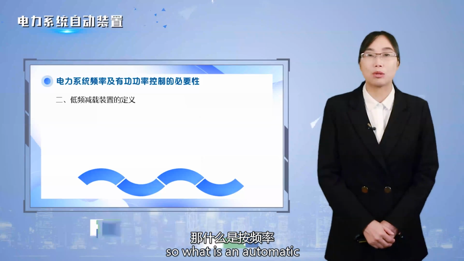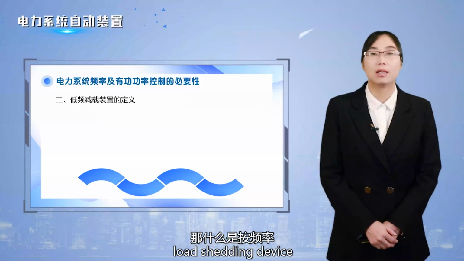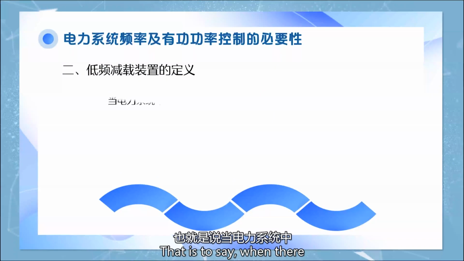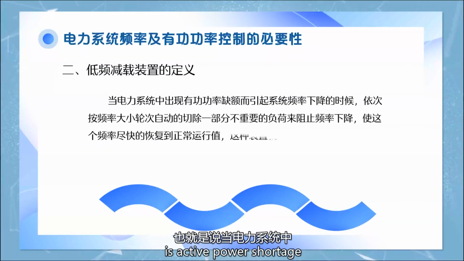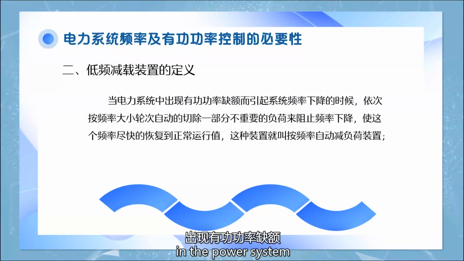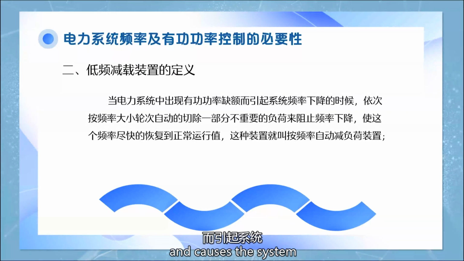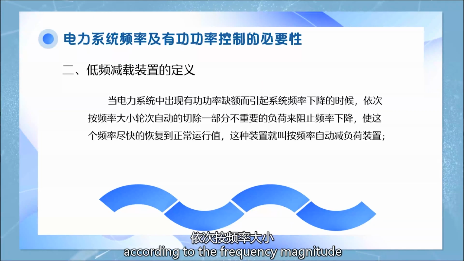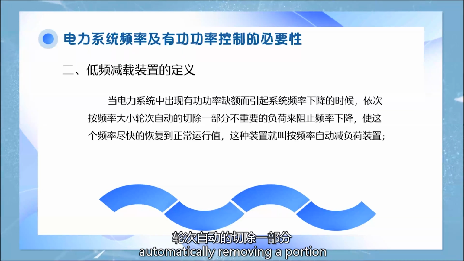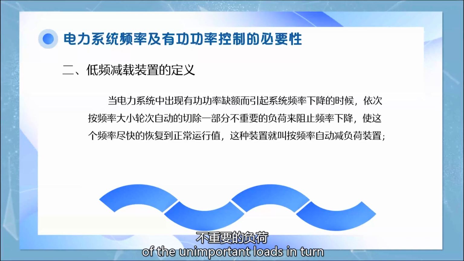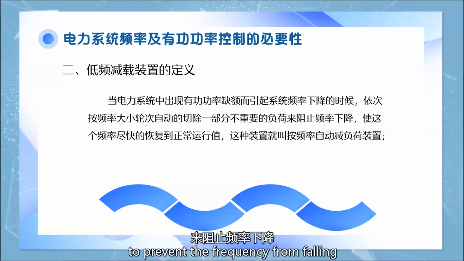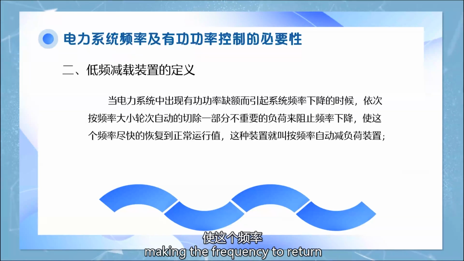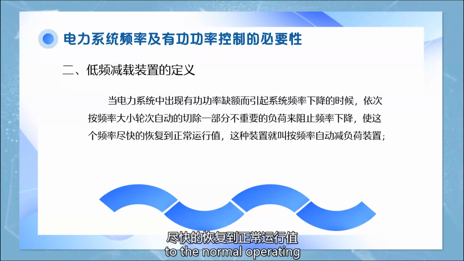So, what is an automatic load shedding device by frequency? That is to say, when there is active power shortage in the power system and it causes the system frequency to fall, according to the frequency magnitude, a portion of the unimportant loads is automatically removed in turn to prevent the frequency from falling, making the frequency return to the normal operating value as soon as possible.